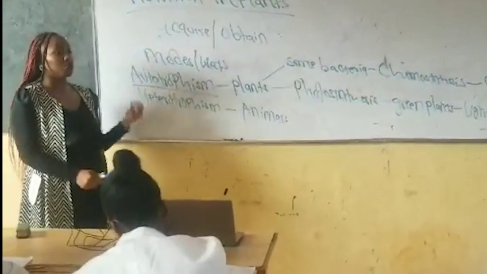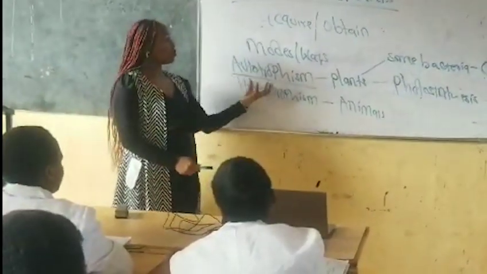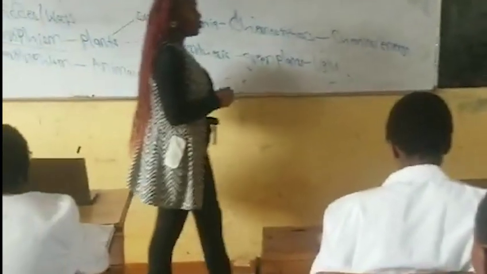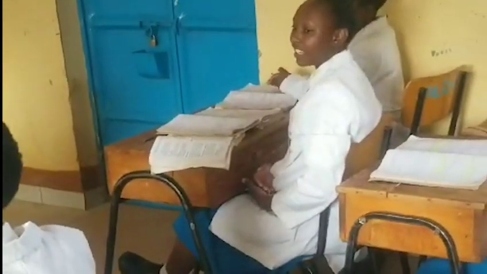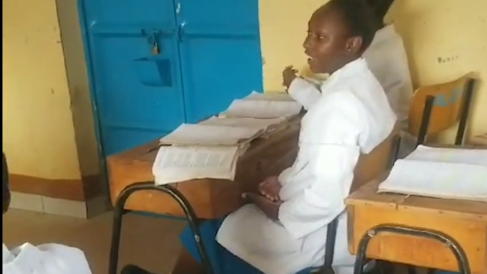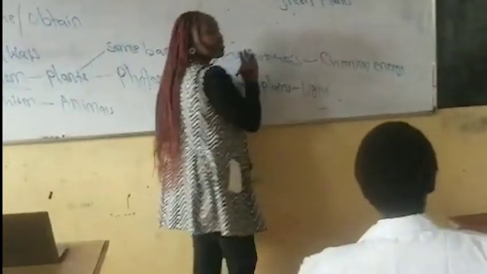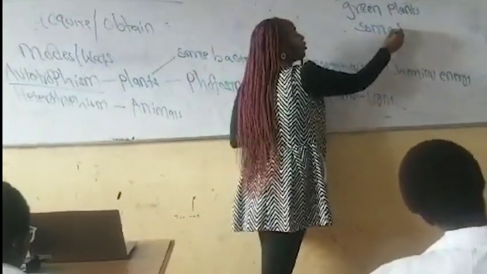That will lead us to know the examples of the organisms that carry out autotrophy. We gave them a name. We said the organisms that carry out autotrophy, we call them autotrophs. Now we want the examples of autotrophs. Yes, give us the examples of autotrophs. Green plants, some bacteria, and algae. Any other example of autotrophs?